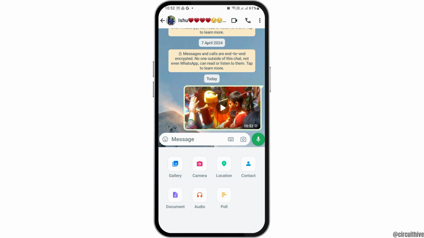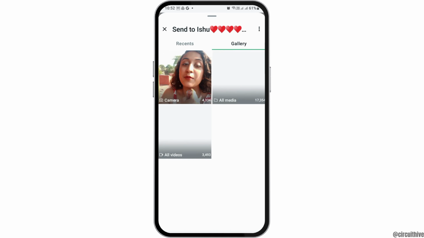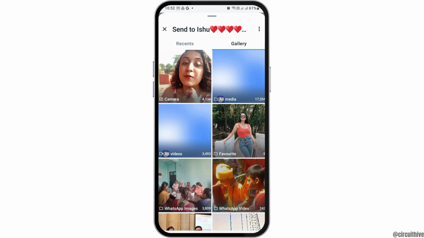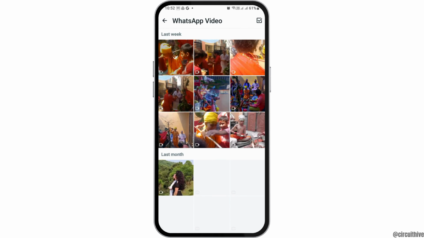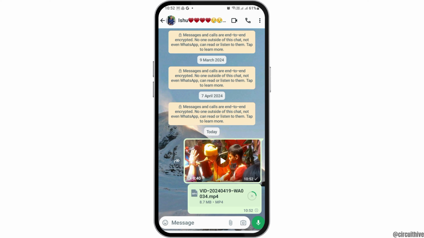But the nicer option is to send the very video in the option of document quality, because when you send the very video through the document format, it will make it a very nice format there. Therefore, you can tap on any of the videos like this and again tap on the video and then send it. So this way the nicest quality of the video will be